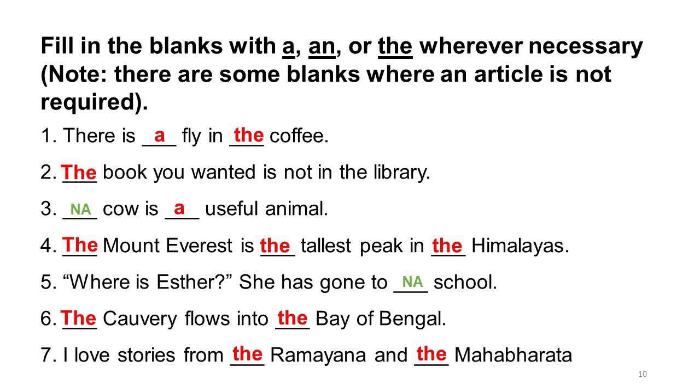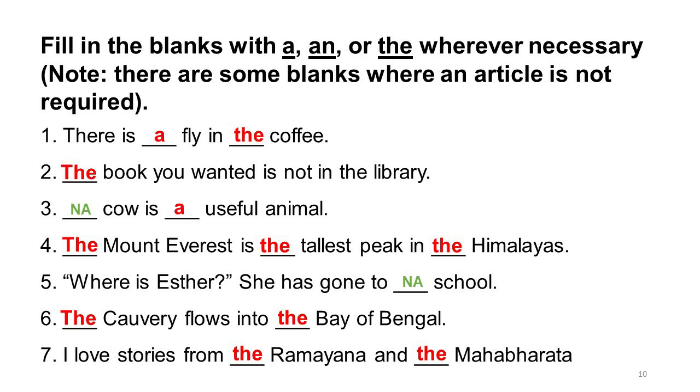So article a and an are considered indefinite articles because they are used with words which are just getting introduced in our conversation. And remember, once they get introduced, they will again not take article a or an. Instead, they will take article the.